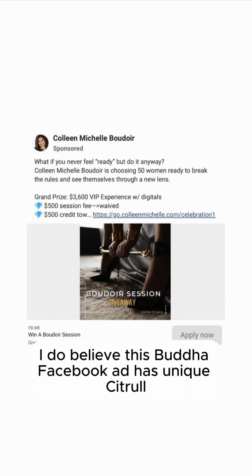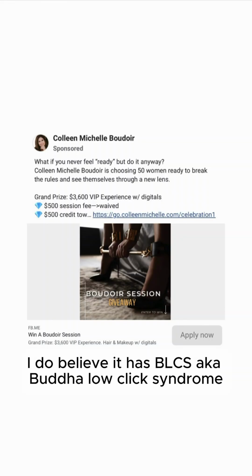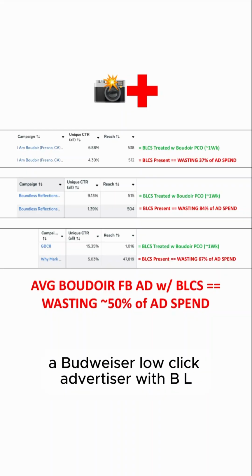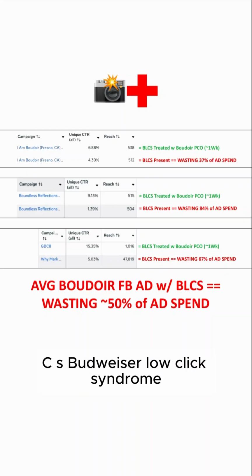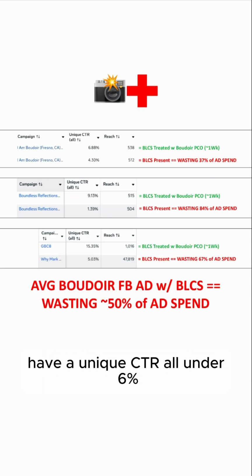So looking at these 3 things that contribute to BLCS, yes, I do believe this boudoir Facebook ad has a unique CTR under 6%. Therefore, yes, I do believe it has BLCS, aka boudoir low click syndrome. So if you're a BLCA, a boudoir low click advertiser with BLCS, your boudoir Facebook ads have a unique CTR under 6%,